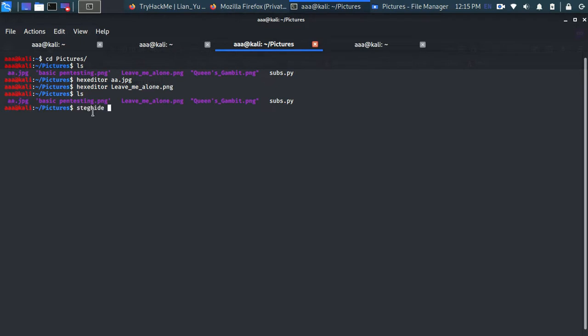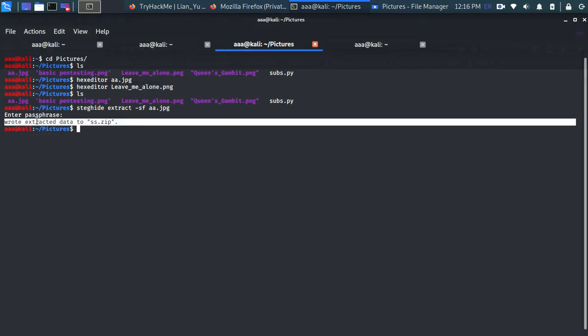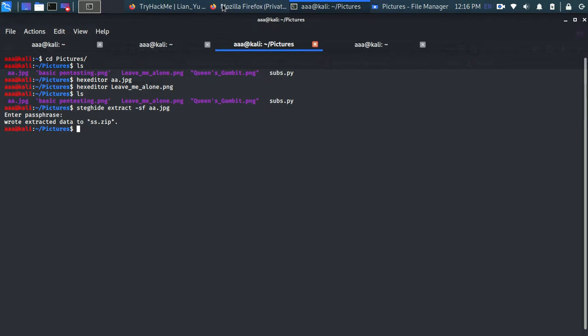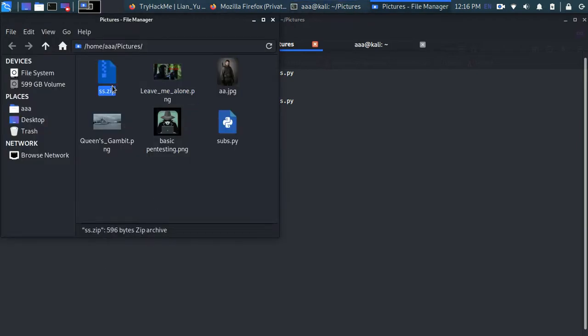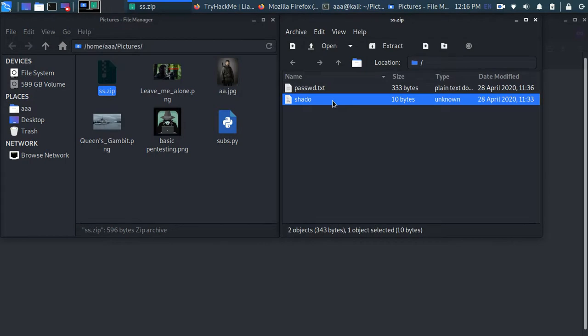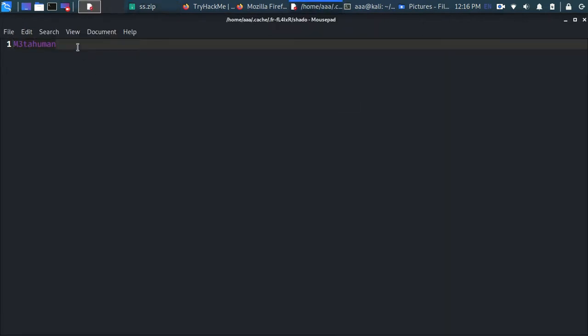AA. So to use steghide, you need to type steghide extract, then -sf, and then AA.jpg. Well, I'm using steghide on AA rather than Queen Gambit because steghide can be used for JPG files only, I guess, and the password is password, which we just found out. And yep, it was successfully extracted to ss.zip. You can see over here, and there is this shadow which says M3Tamuman.